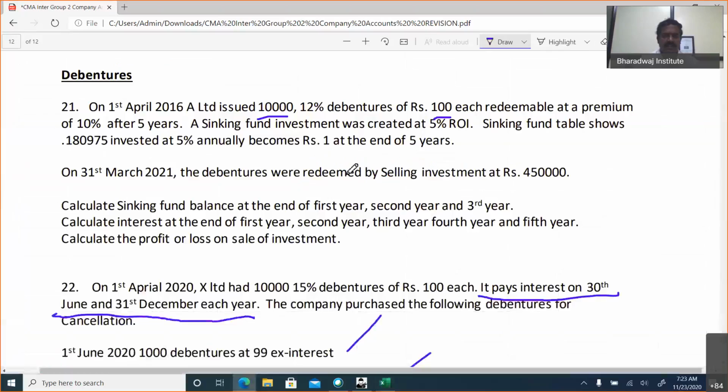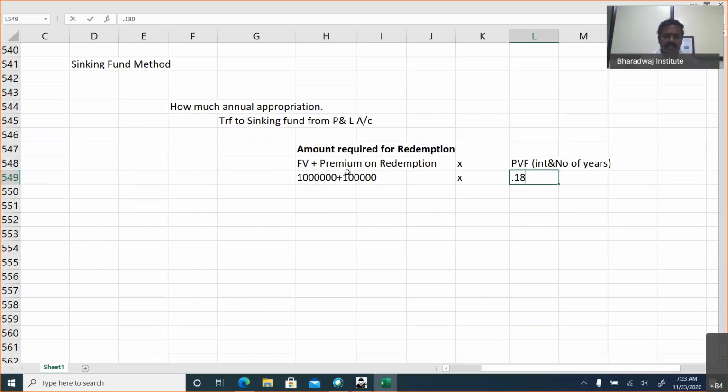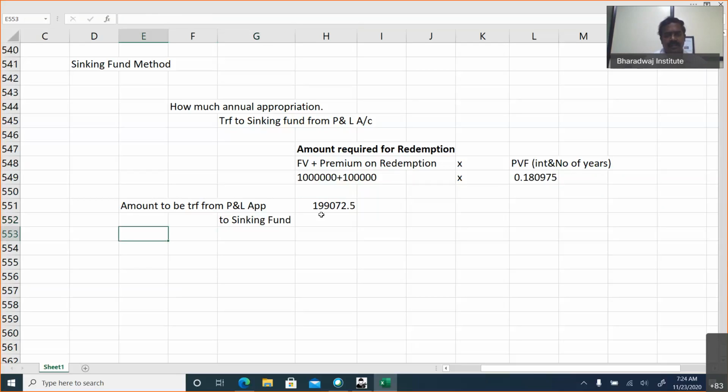What is the present value factor? 0.180975. This much has to be invested. This is the amount to be transferred from P&L appropriation to the sinking fund account. In the examination, since ledgers cannot be tested, it is easy for us to work out. So this is the annual appropriation.